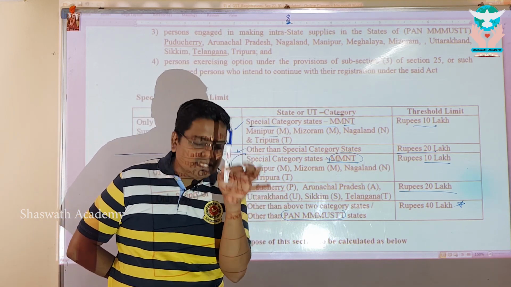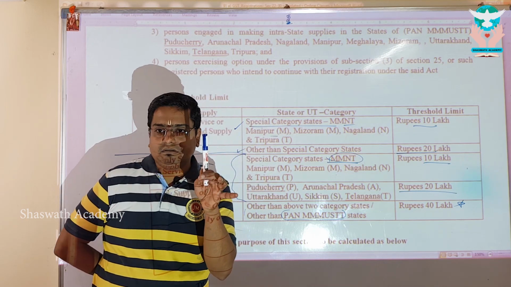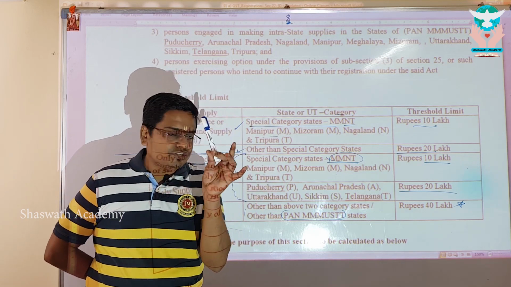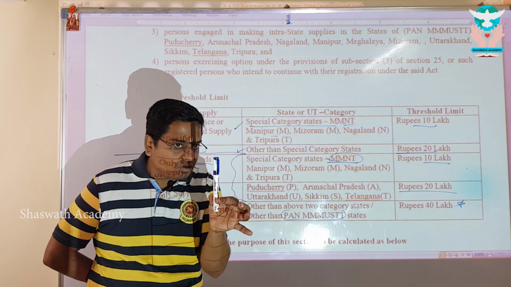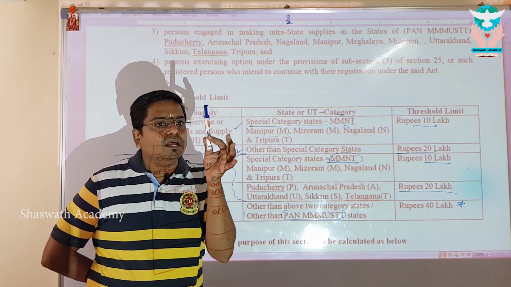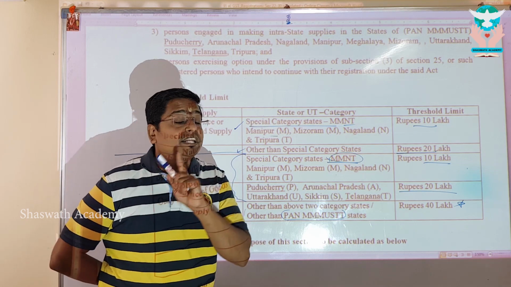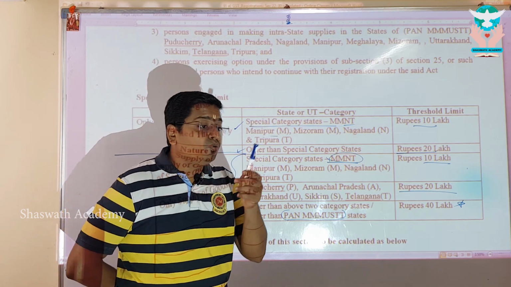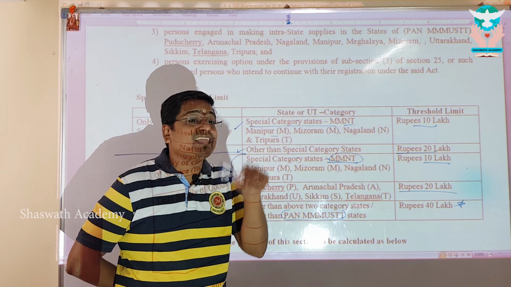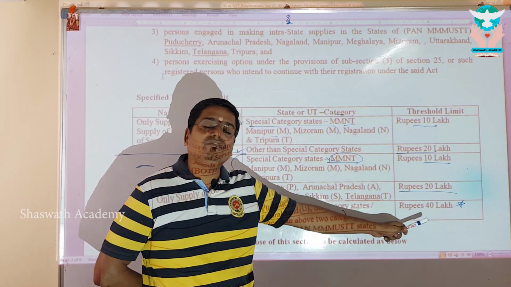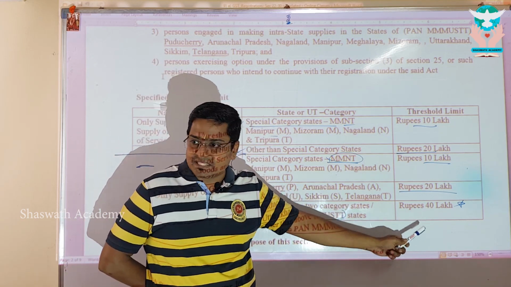Is it ice cream? No, right, my dear? This is not ice cream, this is not pan masala, this is not tobacco, this is not aerated waters. Therefore, I am entitled for the exemption limit from registration. The threshold limit for registration for me, the exclusive supplier of this marker in Tamil Nadu, is 40 lakhs. Everybody, my dear?